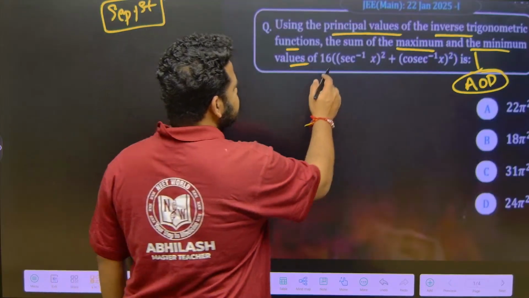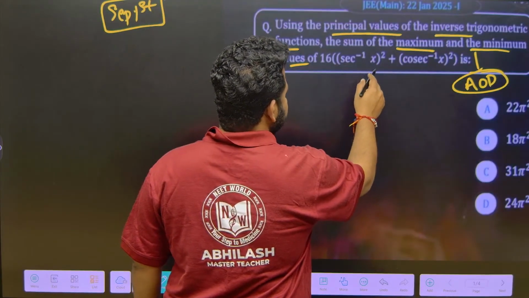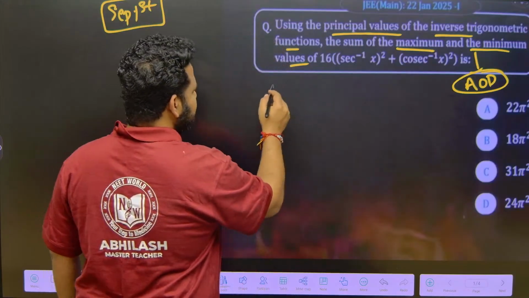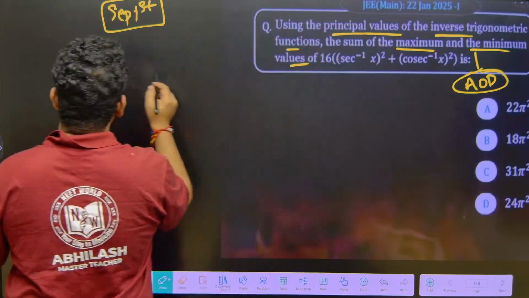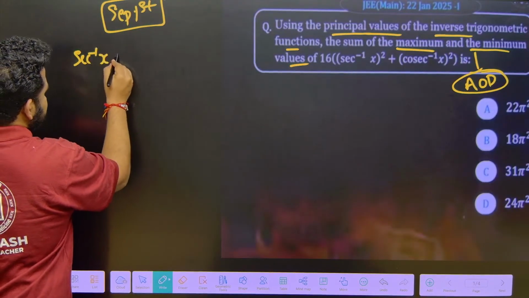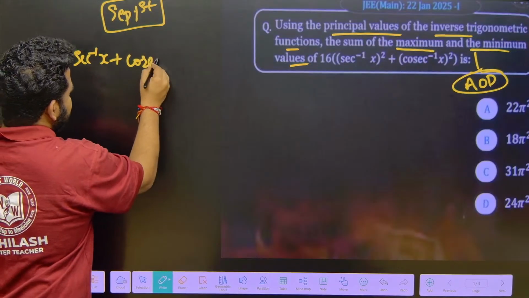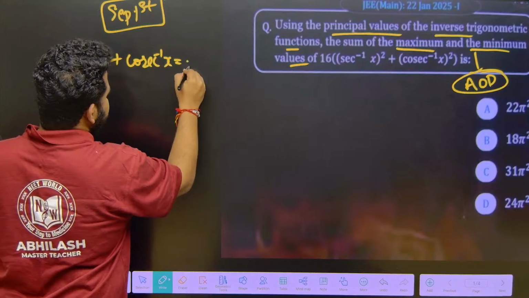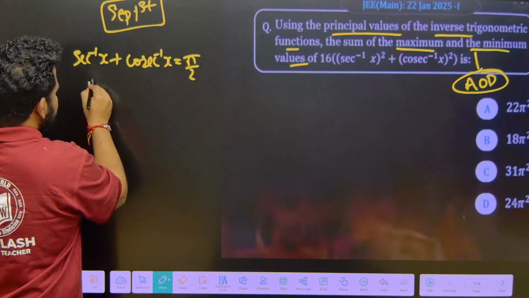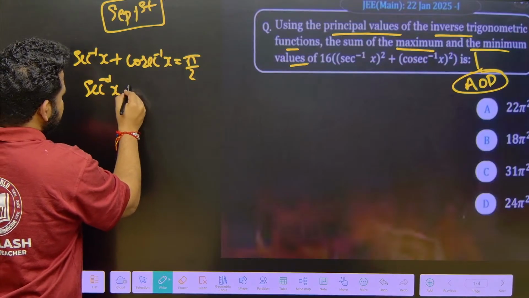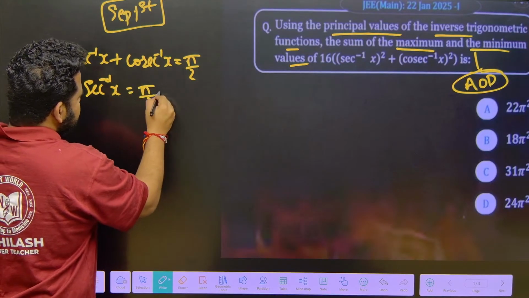So, secant inverse of x whole square plus cosec inverse of x whole square. First of all we know that secant inverse of x plus cosec inverse of x is equal to pi by 2. So I can write secant inverse of x as pi by 2 minus cosec inverse of x.